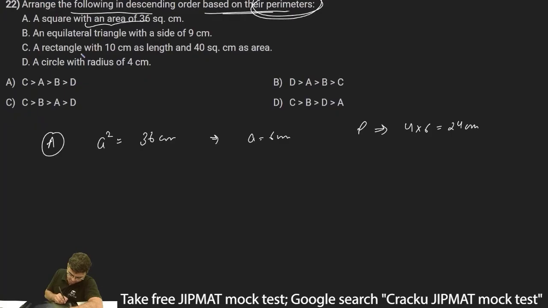Then if I now consider B, an equilateral triangle of side 9 centimeter. So if the side is 9 centimeter, perimeter will be equal to 3 into 9, which is equal to 27 centimeter.